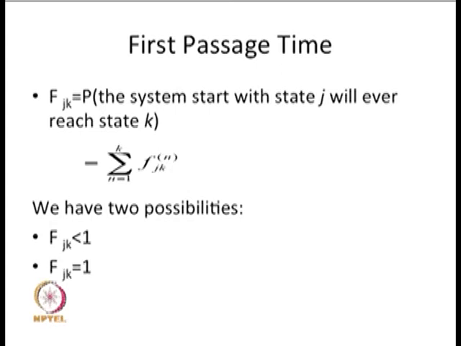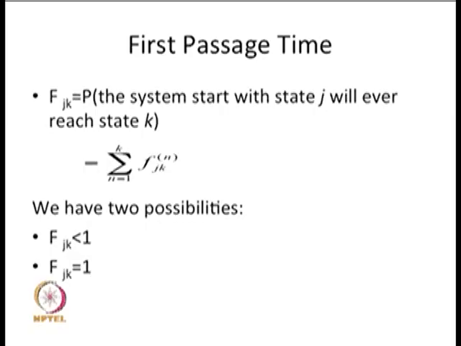That means, with probability 1 you will ever visit the state k by starting from the state j, or whether this probability is going to be less than 1. If it is less than 1, then that means with 1 minus this probability, there is a possibility you will not ever visit the state k if you start from the state j.